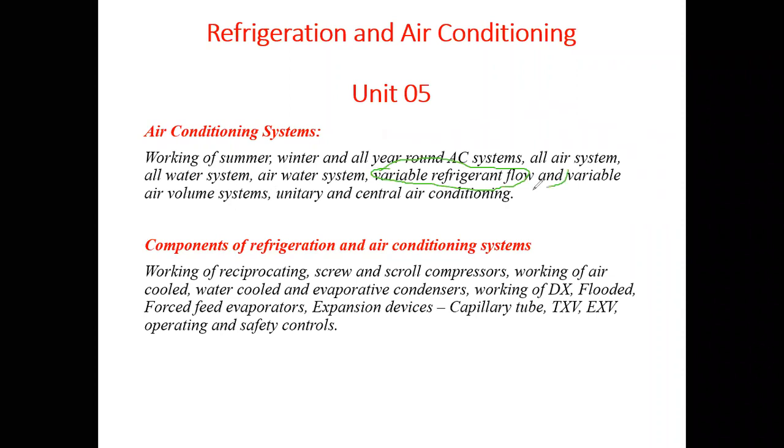In variable air volume system, we provide dampers nearer to the conditioned space. The unitary systems we already studied, and the central air conditioning system is already studied. The unitary air conditioning system is basically used up to 30 TR capacity, and the central air conditioning system is used when the capacity is more than 30 TR. So this is all about the air conditioning systems. The only remaining part is the variable refrigerant flow system that we will study in the next lecture. Okay, so today we'll stop here. Next lecture